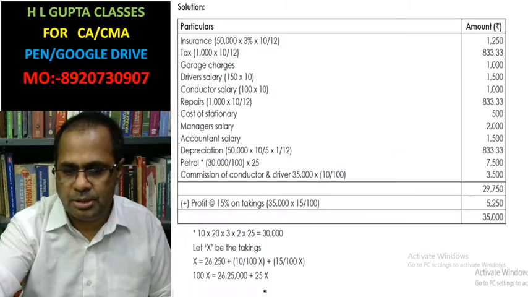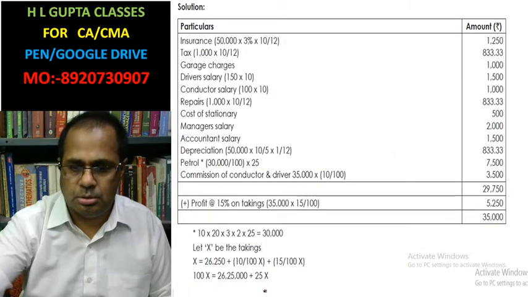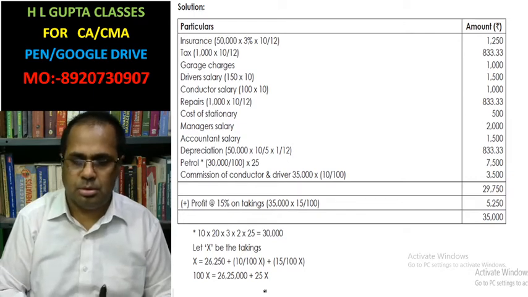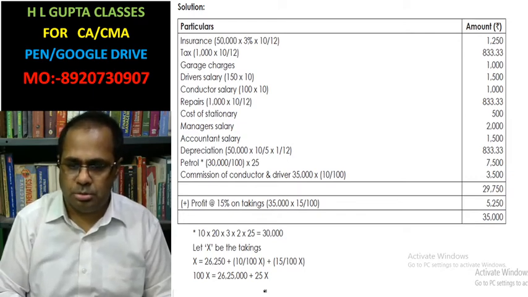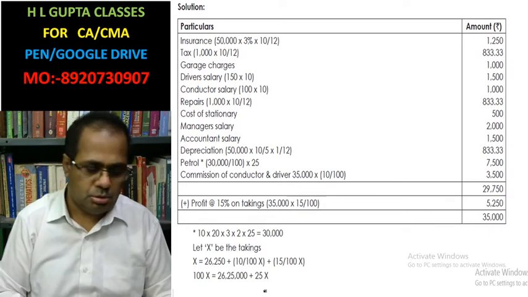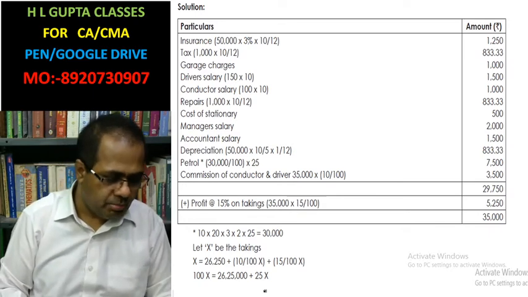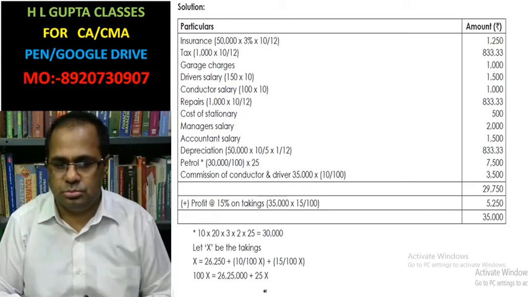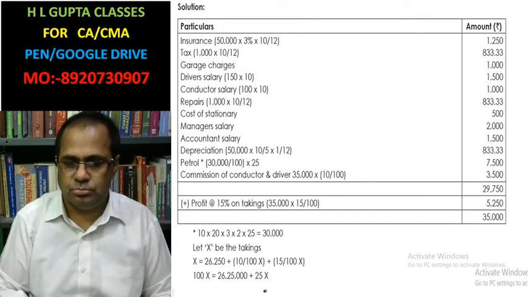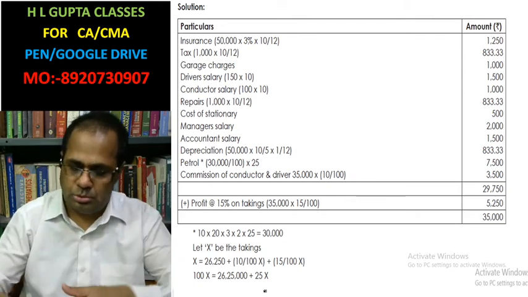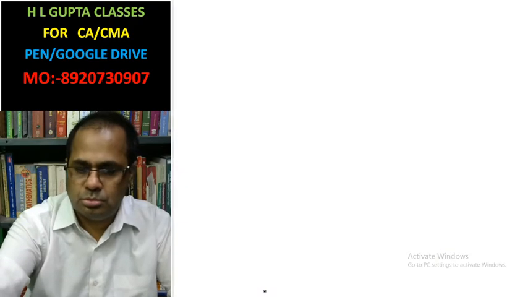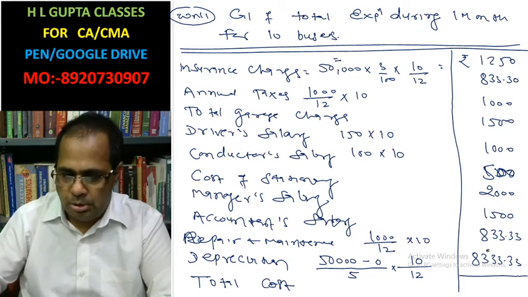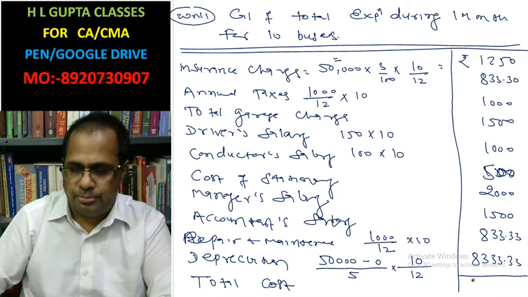What is the cost of their commission? Petrol, also calculate the petrol cost. 18,749, roughly 18,750.